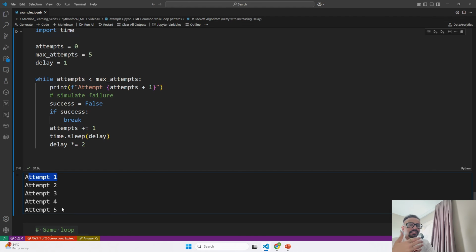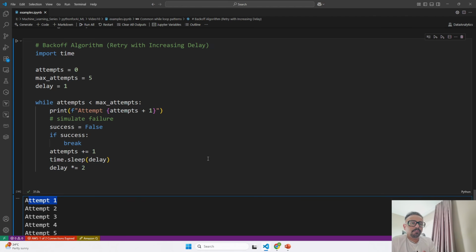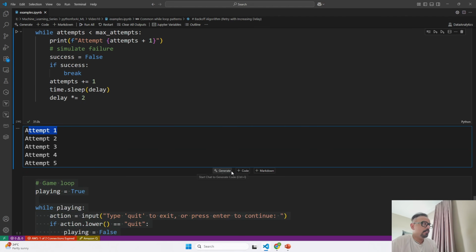So I kept on increasing my delay, because I know many a times a server is down, it might take time to come back. So in that case, I can use this backoff algorithm where I am increasing my delay for every ping that I am performing to see if my Google server is up and running or not.